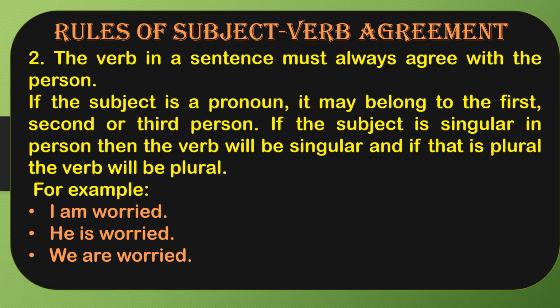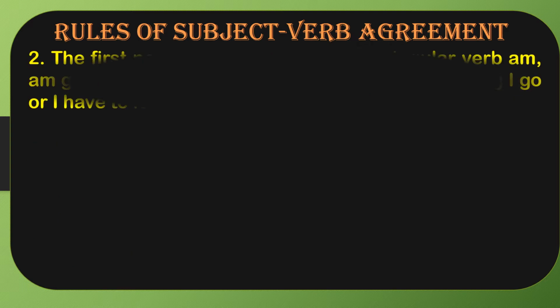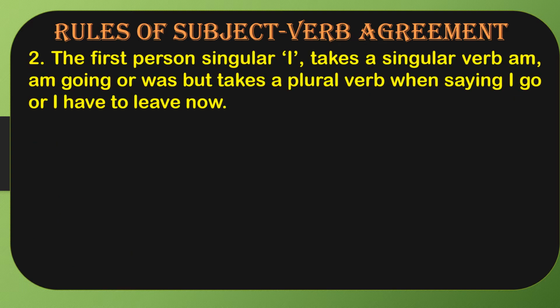Okay. So there are some exceptions also. So just look at them. The first person singular I that we were talking about, it takes a singular verb am, right? Am going or was, as we have learned in one example also in the previous line. But it takes a plural verb when saying I go or I have to leave now.